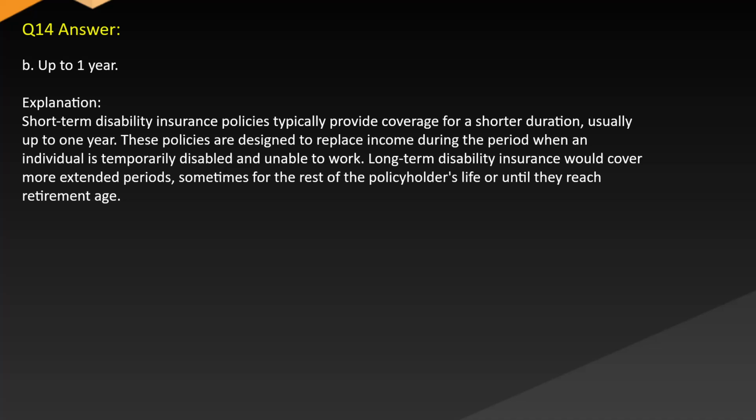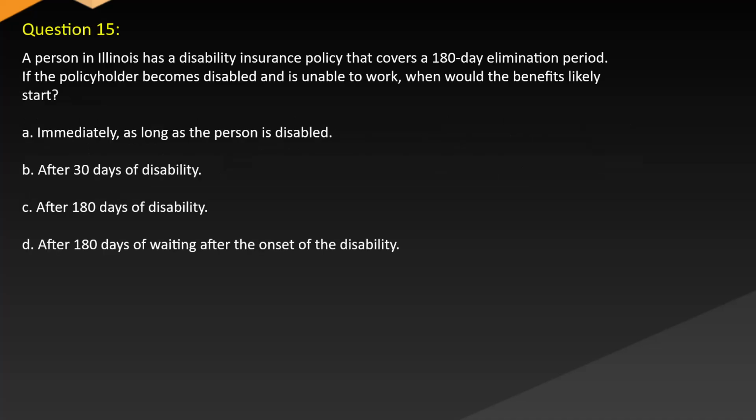Explanation. Short-term disability insurance policies typically provide coverage for a shorter duration, usually up to 1 year. These policies are designed to replace income during the period when an individual is temporarily disabled and unable to work. Long-term disability insurance would cover more extended periods, sometimes for the rest of the policyholder's life or until they reach retirement age.